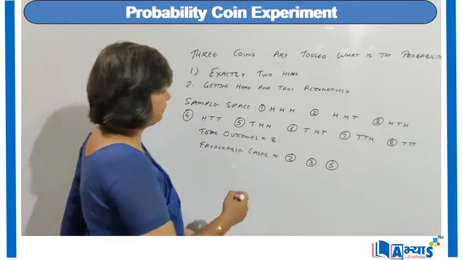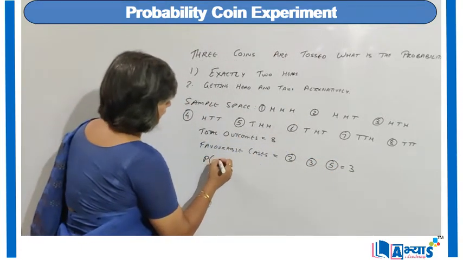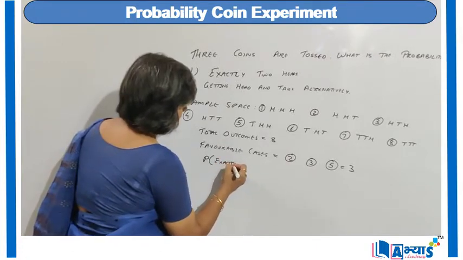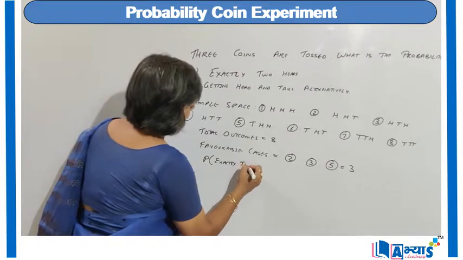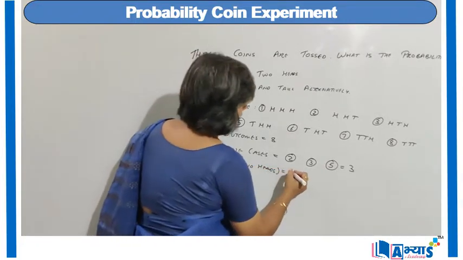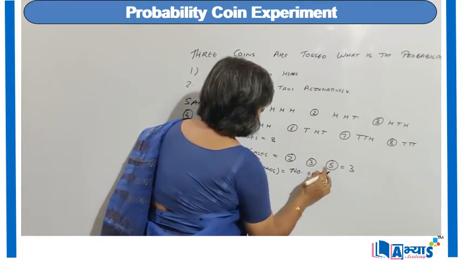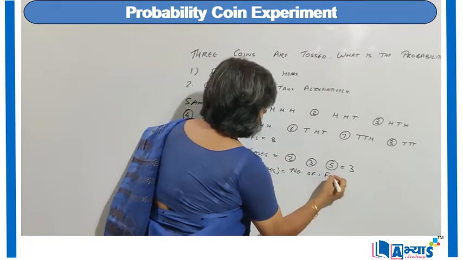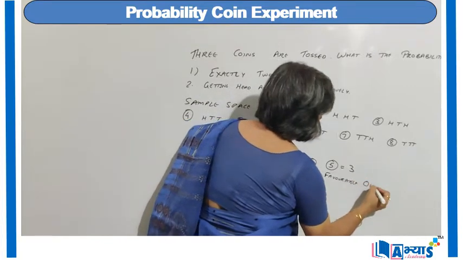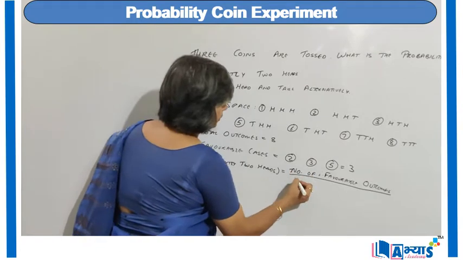So the total favorable outcomes are 3, and so the probability of getting exactly 2 heads will be equal to total number of favorable outcomes upon total outcomes.